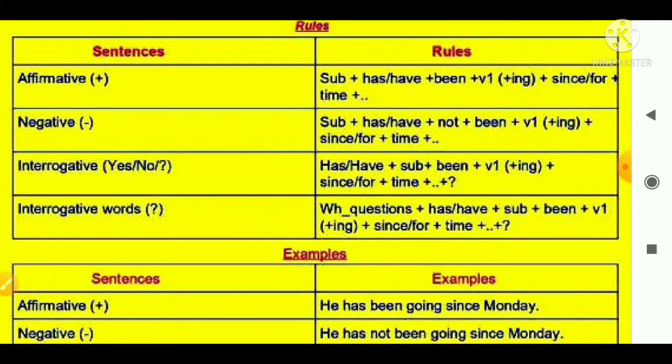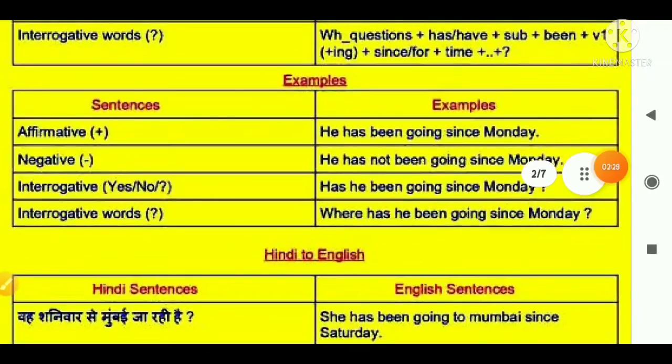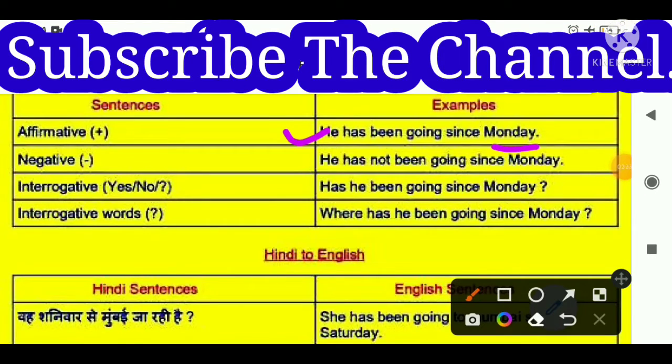As you can see, the example given here is: he has been going since Monday. Monday is the fixed timing, so you have to use since.